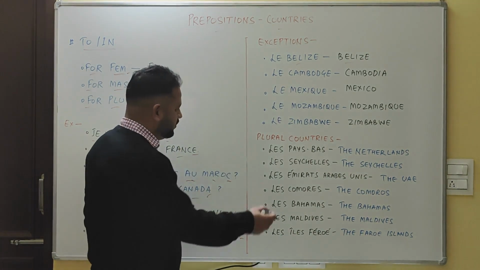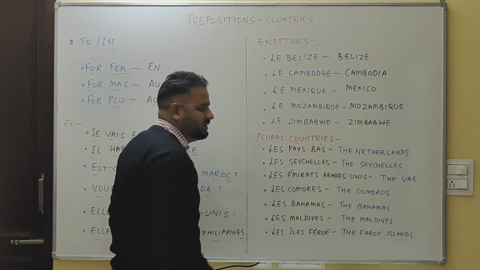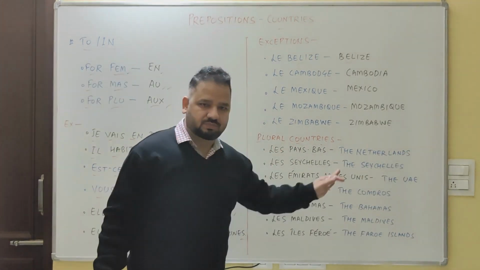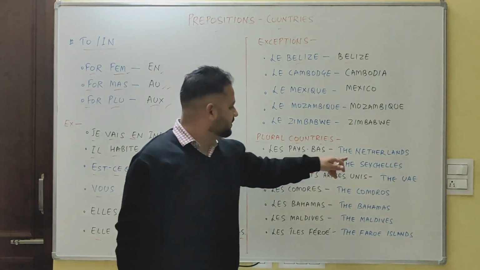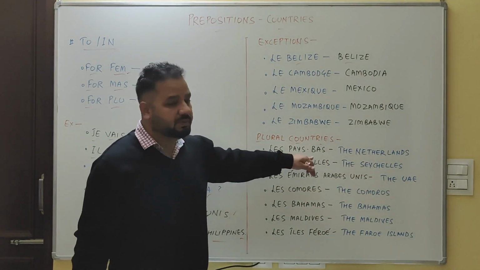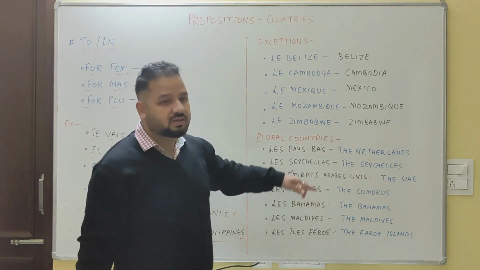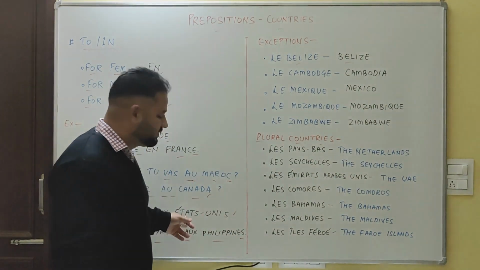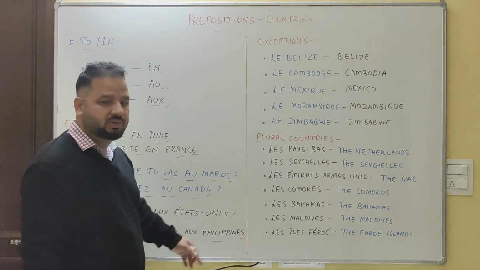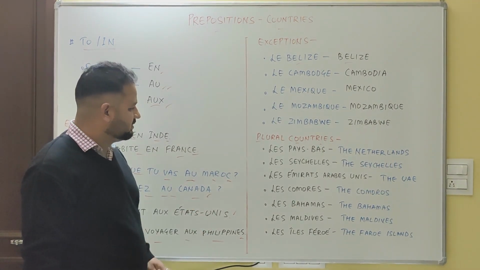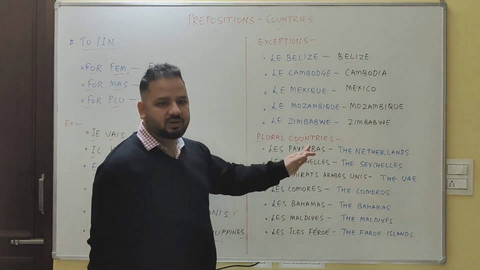Then plural countries. For your convenience, I have mentioned some plural countries here. For example, Netherlands, we call it Les Pays-Bas. Two countries we have already mentioned here, États-Unis and Philippines. Now, the rest of them are here.